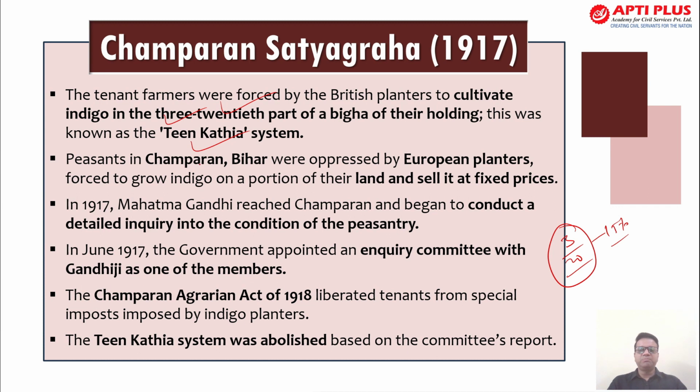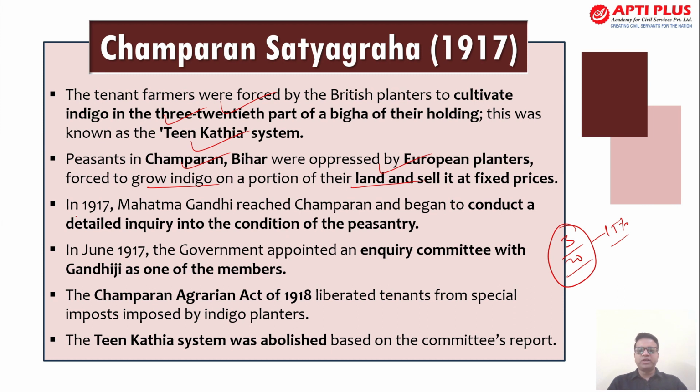This started in Champaran in present-day Bihar, where the operations were run by European planters who forced the growth of indigo, specifically meant to be sold for more profit, since indigo was hugely in demand in European countries.